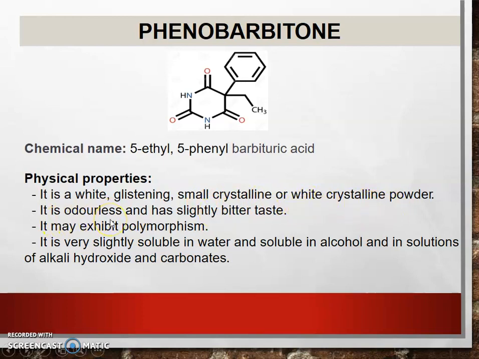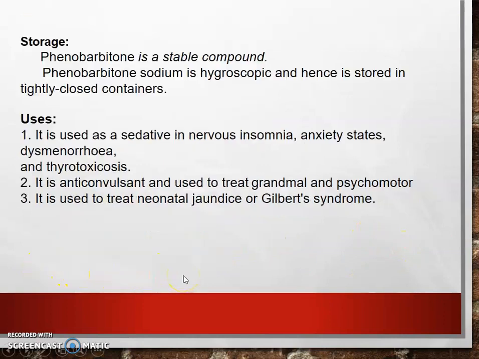It is odorless and has a slightly bitter taste. It may exhibit polymorphism, and it is very slightly soluble in water and soluble in alcohol and in solutions of alkali hydroxides and carbonates.